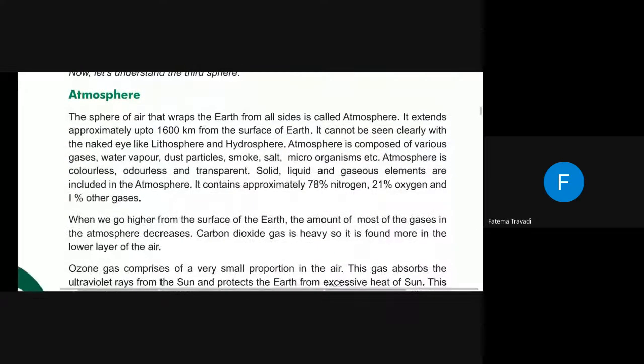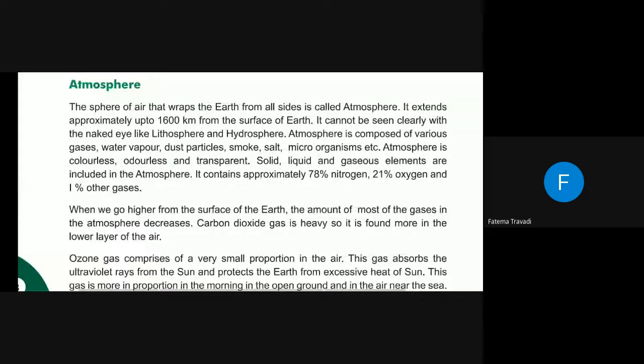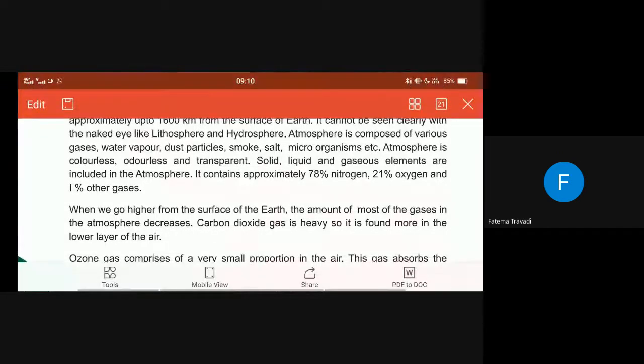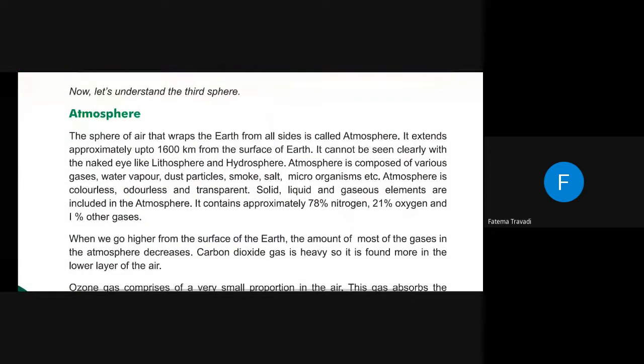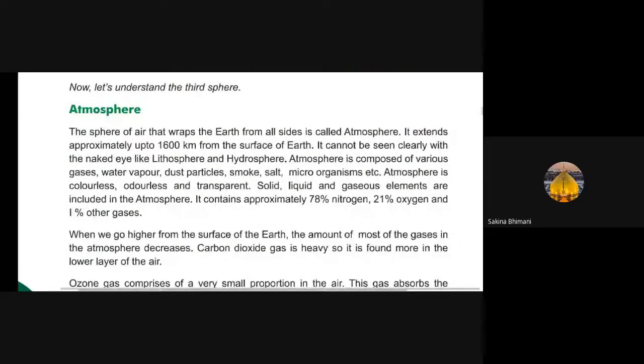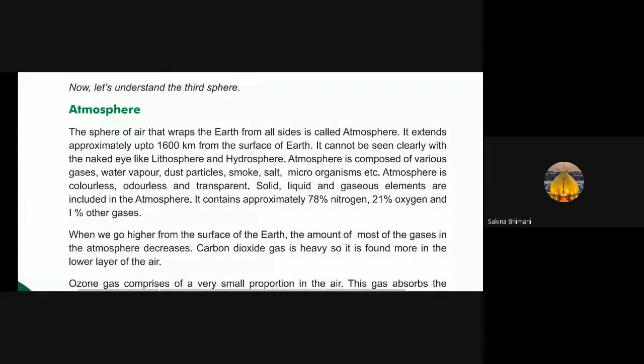Now next is atmosphere, which is the third sphere of the earth, which is very huge and wraps all the sides of the earth. Got it? Yes, ma'am. Who will be reading? Girls. Sir, can I read? Yes.